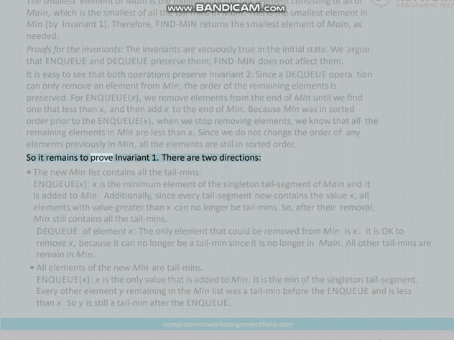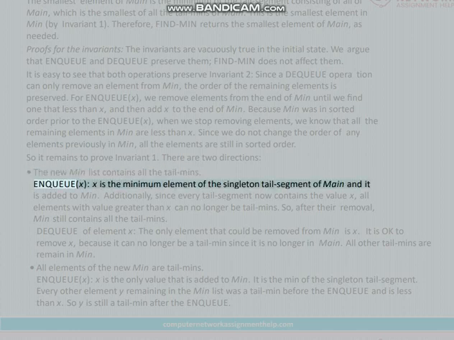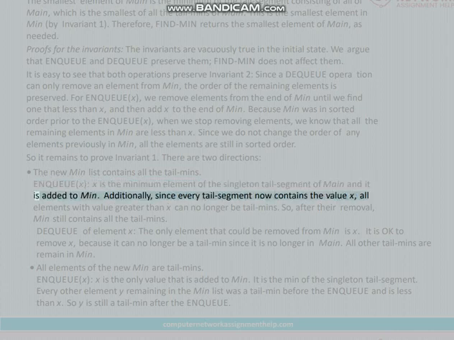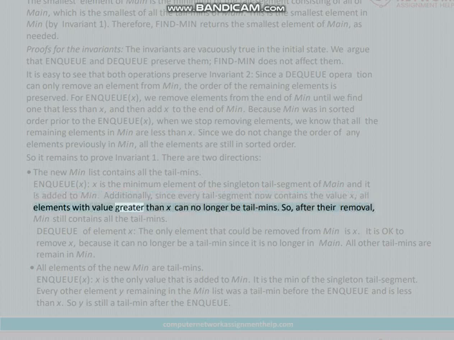So it remains to prove invariant 1. There are two directions. The new min list contains all the tailmins. Enqueue X: X is the minimum element of the singleton tail segment of main, and it is added to min additionally. Since every tail segment now contains the value X, all elements with value greater than X can no longer be tailmins. So, after their removal, min still contains all the tailmins.